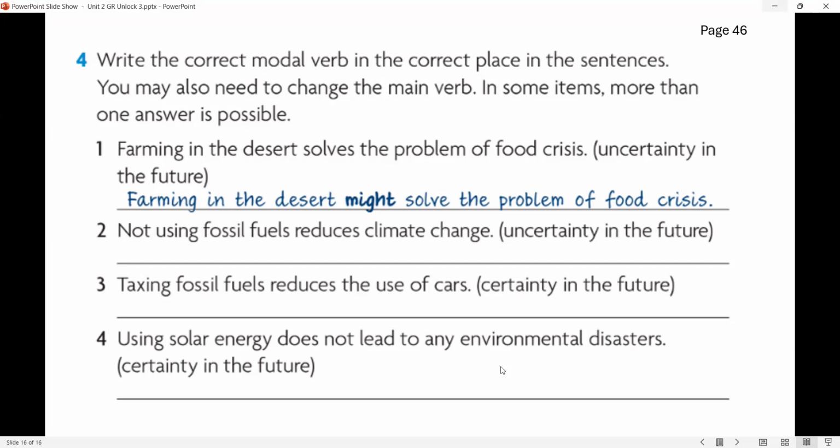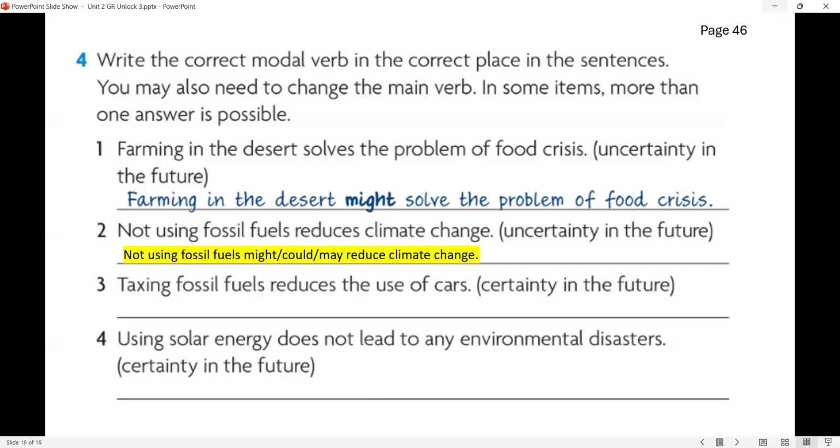Please pause the video and write your sentences. When you're ready, check your answers with me. Okay, I assume that you're ready. Let's begin. Number 2, it says not using fossil fuels reduces climate change, and we are going to show uncertainty in the future. Let's see what I have in the answer key. So not using fossil fuels might or could or may reduce climate change. All of these modal verbs are possible here because they show uncertainty in the future.